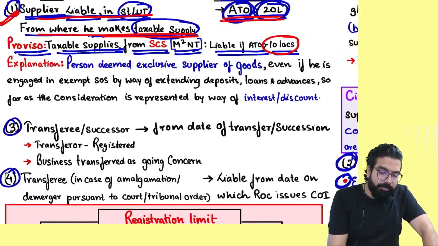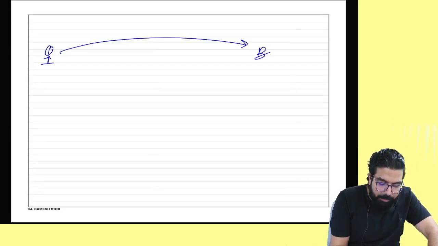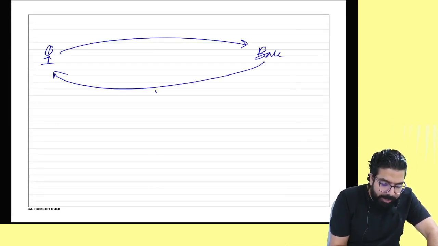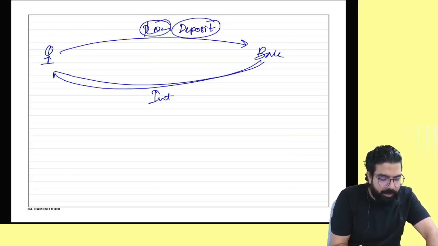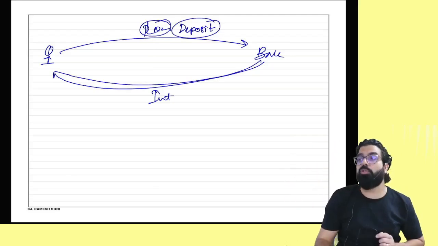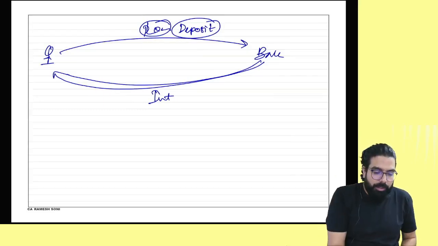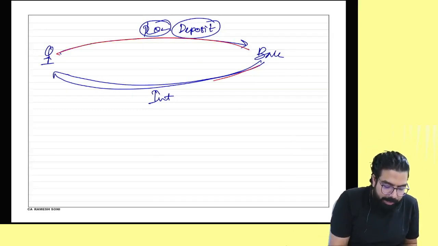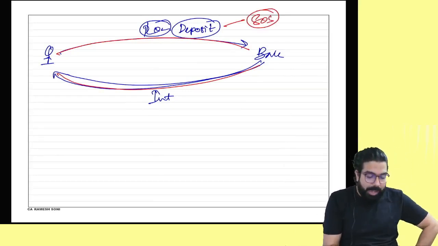Now tell me one thing. I went ahead and deposited some money in the bank, people, and bank went ahead and gave me interest. I went ahead and deposited, or I gave loan to the bank, or I put some deposit in the bank, and bank went ahead and gave me some interest. My question is, am I a supplier of goods or am I a supplier of service? If I put money in the bank and bank gives me interest, I am a supplier of service. Do you guys agree with me? Correct?